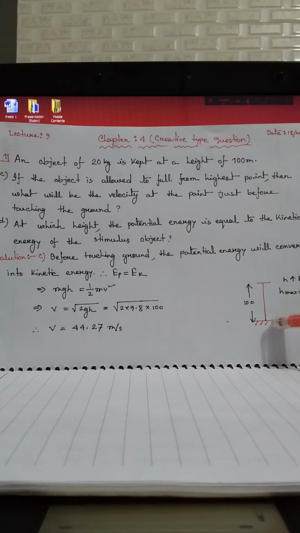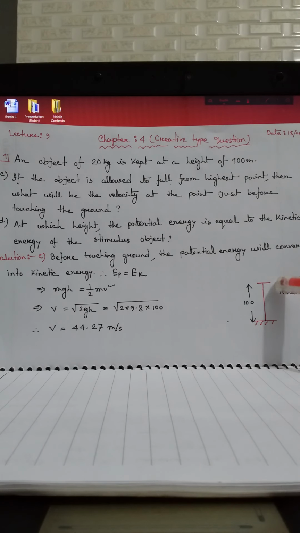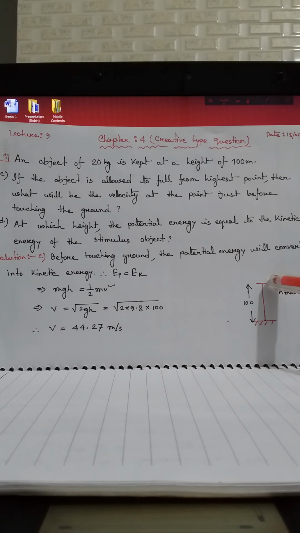Just at the ground position, the potential energy is 0 because the height is 0 here. And at the peak point, the kinetic energy is 0, but the potential energy is maximum because the height is maximum. That means whenever the height is maximum, the potential energy will be maximum. And at this highest peak point, the kinetic energy is 0.